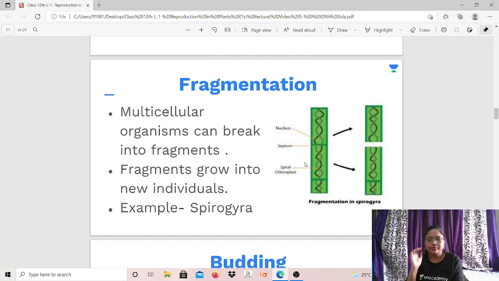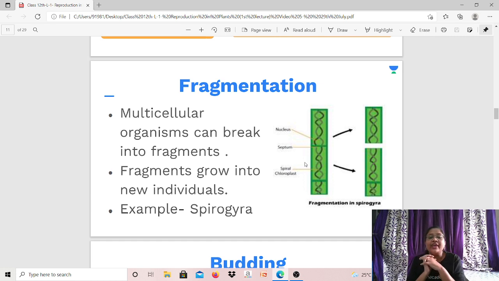Okay. So you can see here fragmentation, right? What is fragmentation? Basically, this is a process in which a multicellular organism, means organisms which are made up of many cells, breaks into fragments.